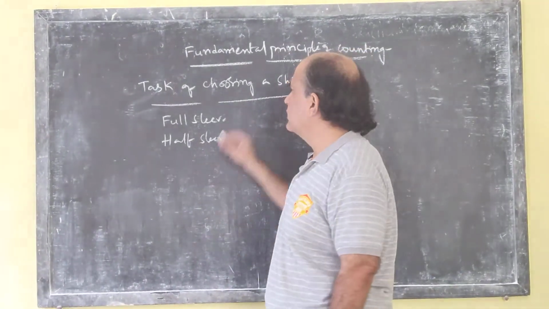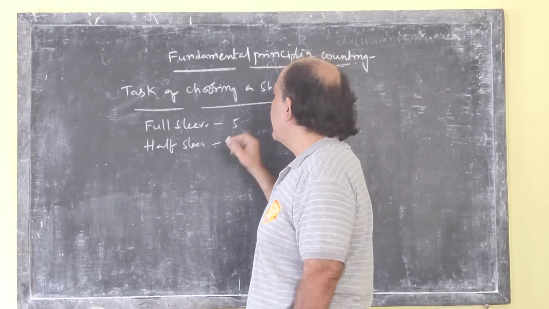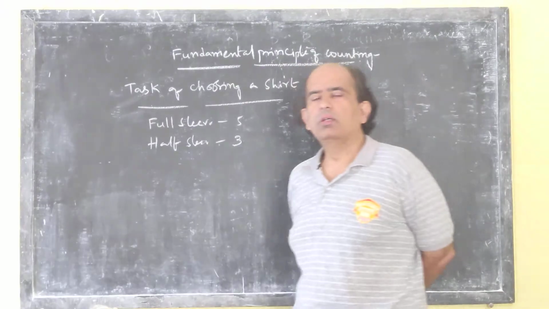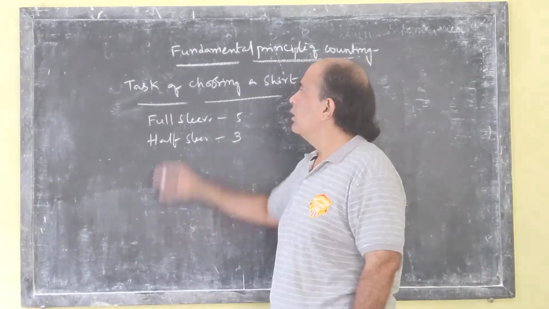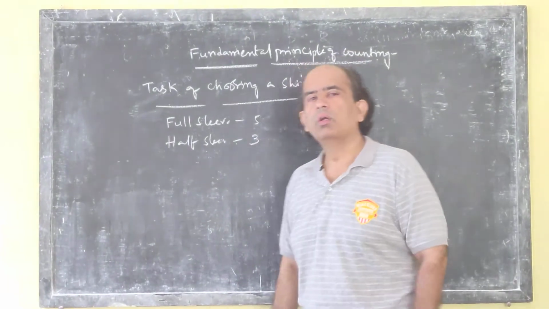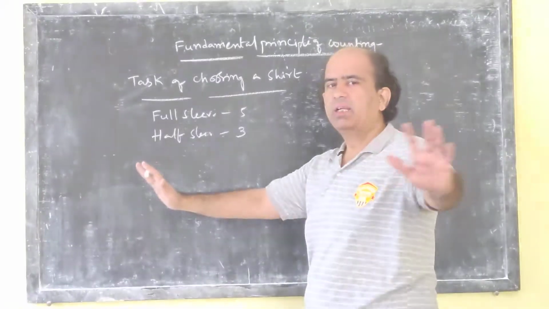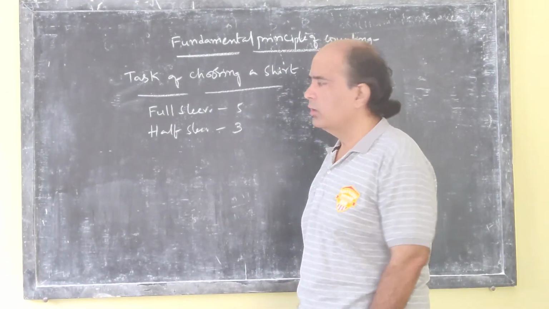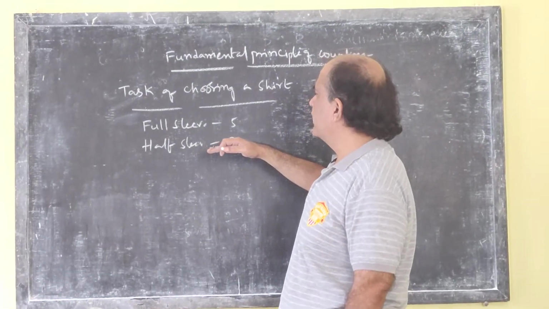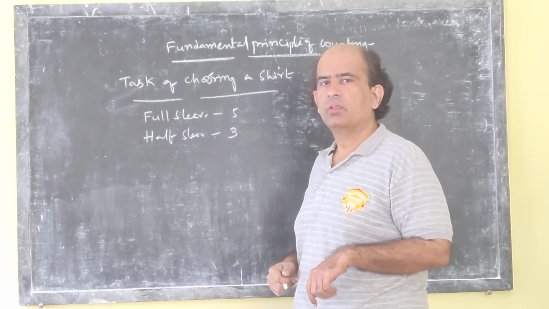Suppose I have 5 full sleeve shirts and 3 half sleeve shirts. My task is just to choose a shirt. So choosing a full sleeve completes my task of choosing a shirt, or choosing a half sleeve shirt also completes the task.